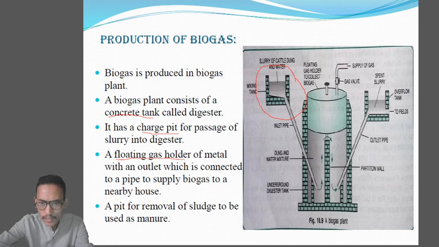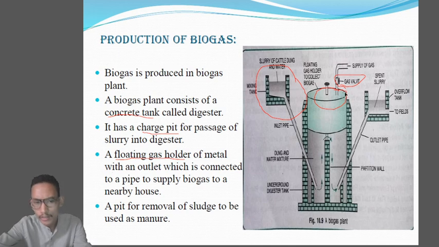Clear? Then there will be anaerobic breakdown of the cattle dung with the help of anaerobic bacteria, that is methanobacterium, which will produce methane gas. That methane gas will be collected in this particular gas collector. Okay, you can see over here the floating gas holder to collect the biogas. So over here the methane gas or the biogas will be collected. Okay, and you can see a gas pipe through which the biogas is supplied to the nearby house, where it will be utilized for cooking or for any other purposes.